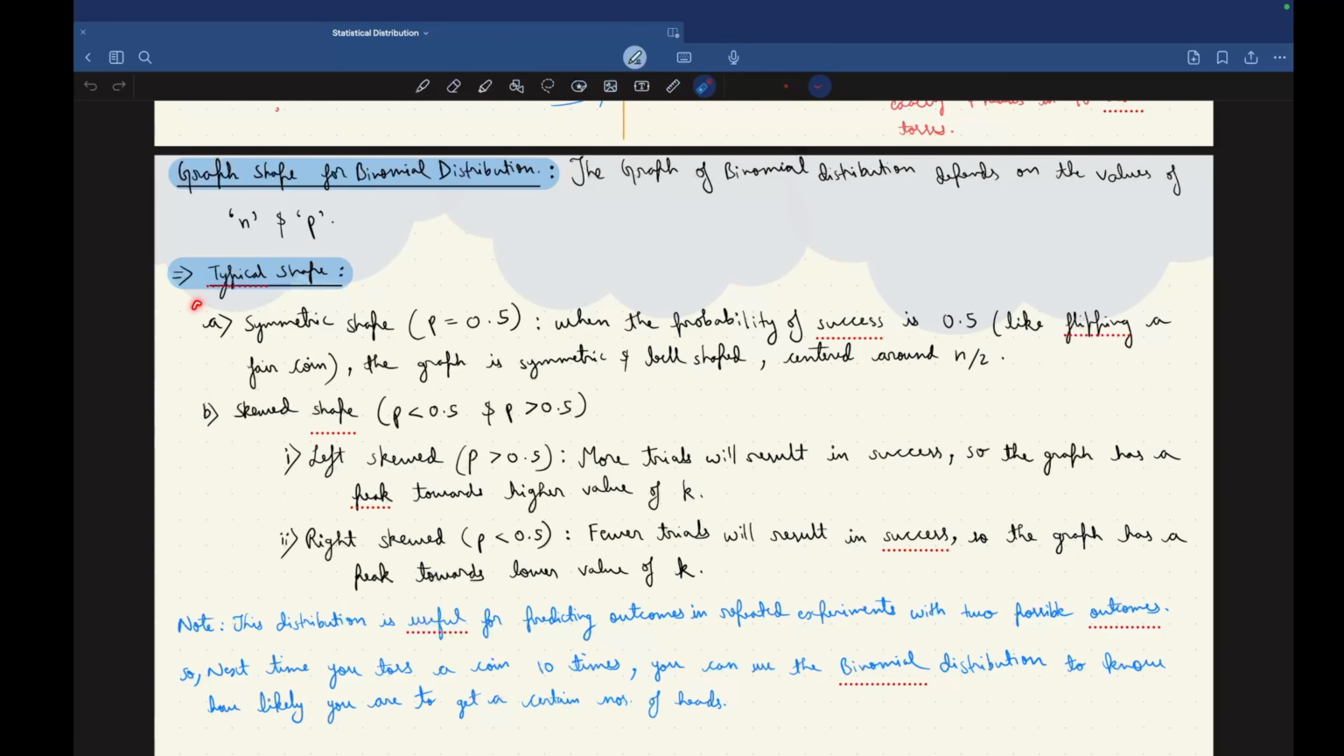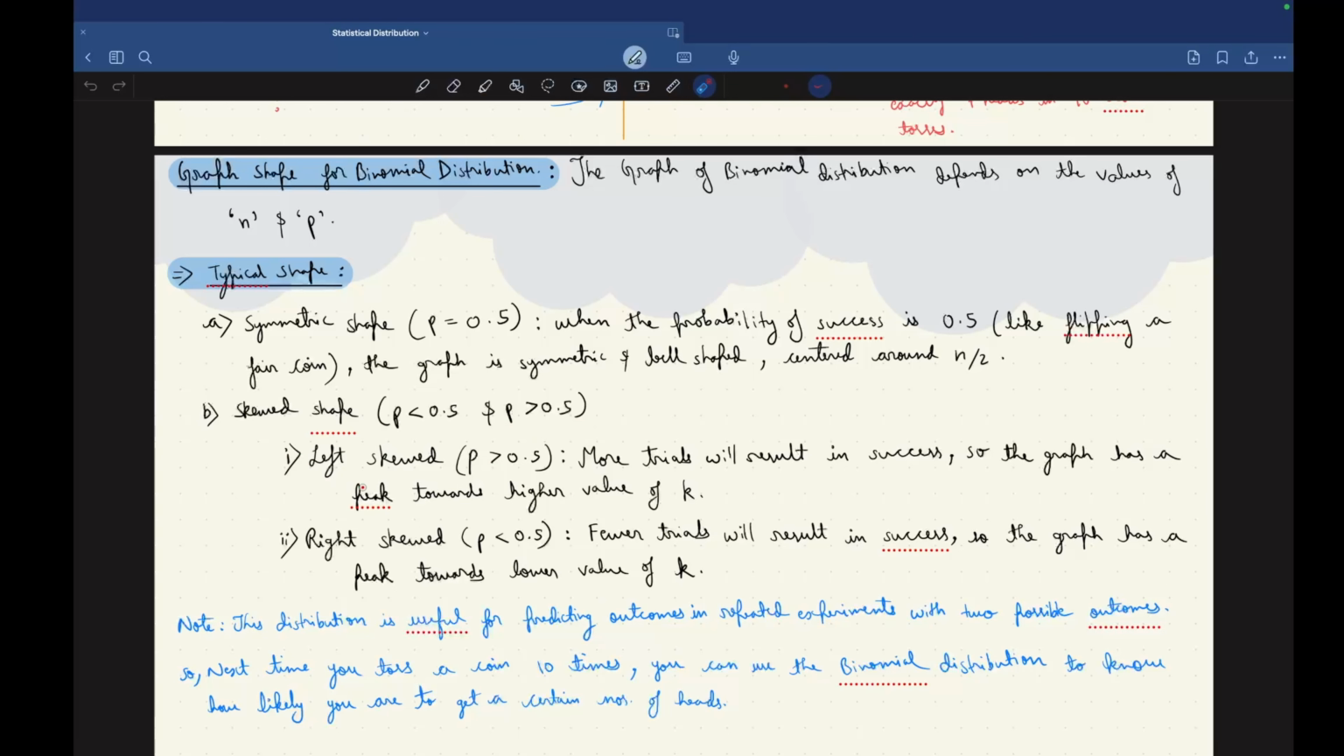Typical shape: there are 2 typical shapes. One is a symmetric shape and the other is a skewed shape. Symmetric when probability is equal to 0.5. When the probability of success is 0.5, like flipping a fair coin, the graph is symmetric, bell shaped, centered around n by 2. And for skewed shape, there are two scenarios. One is when probability is less than 0.5, and another is when probability is greater than 0.5.